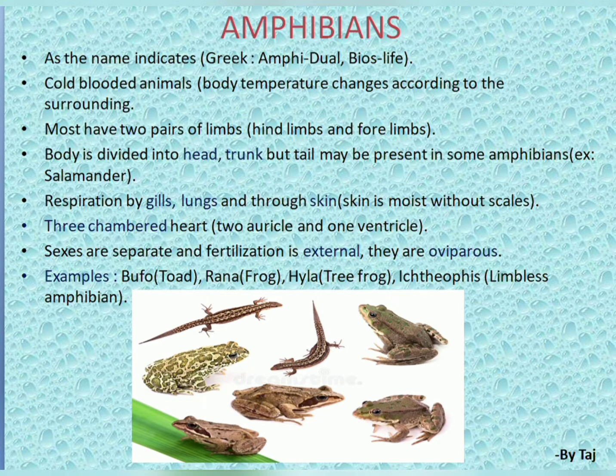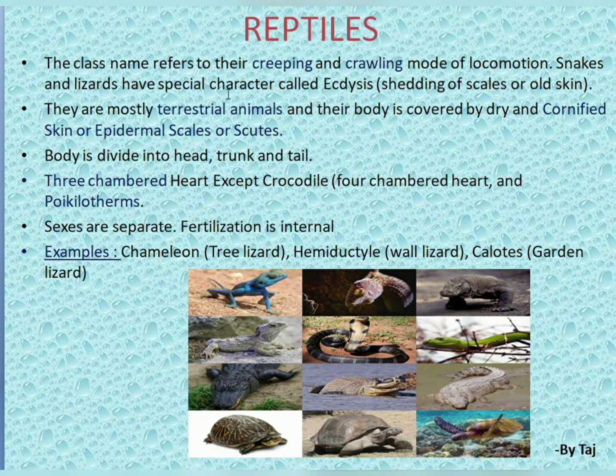Next, after amphibians, coming to the next concept, that is reptiles. The class name refers to their creeping and crawling mode of locomotion. Snakes and lizards have a special character called ecdysis. Ecdysis is nothing but molting, the shedding of scales or of old skin.